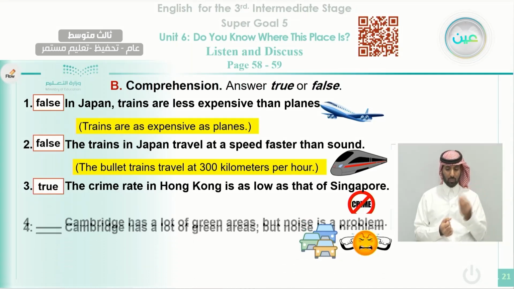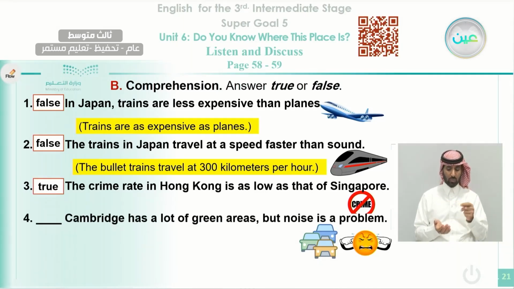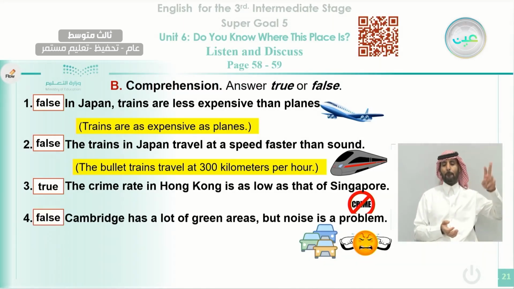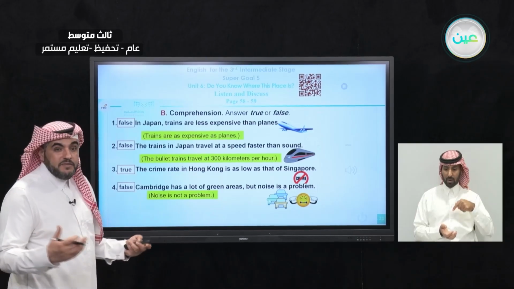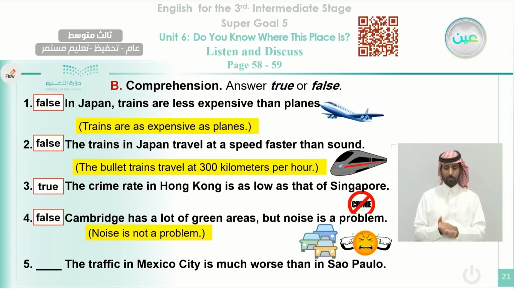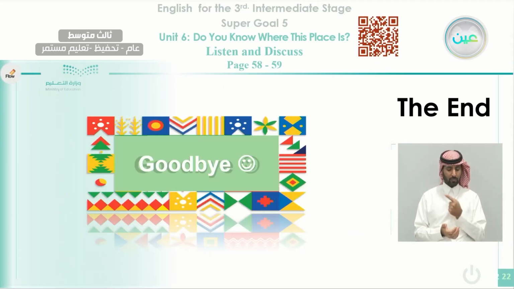That's a true statement. In number 4, Cambridge has a lot of green areas, but noise is a problem. Is the noise considered a problem? That's false. Noise is not a problem. There is noise as described in the paragraph, but it's not that much. Okay. The traffic in Mexico City is much worse than in Sao Paulo. Is that true? Yes, this is a true statement.